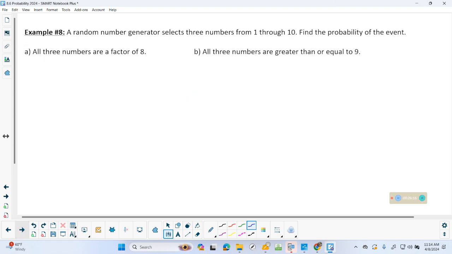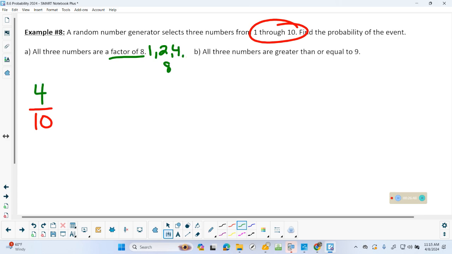Random number generators, 3 numbers, 1 through 10. Find the probability of the event. All 3 are a factor of 8. Well, first off, let's talk total. 1 through 10, there's 10 numbers. Okay. Let's talk about our favorable outcomes, factor of 8. So that means they divide into 8 evenly. Like off that list of 1 through 10, I know 1 goes into 8. I know 2 goes into 8. What else goes into 8? 4 and 8. So there's 1, 2, 3, 4 favorable outcomes.